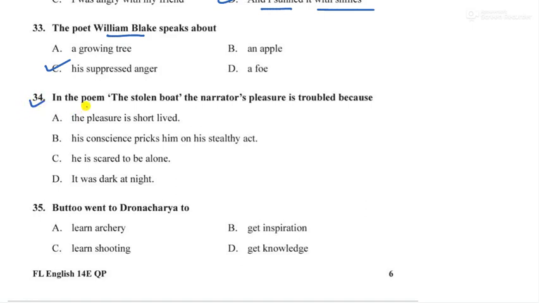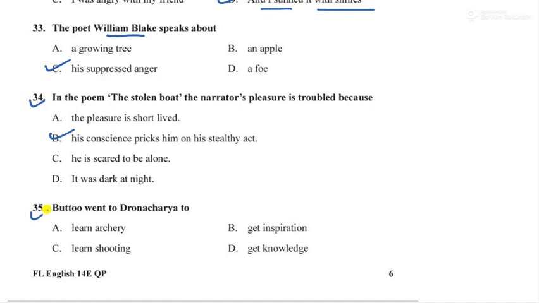Next is question number 34. In the poem The Stolen Boat, the narrator's pleasure is troubled because why? What is the answer? The pleasure is short-lived. No, his conscience pricks him on his stealthy act. He is scared to be alone. It was a dark night. So option number B. It was his stealthy act. So his conscience pricks him. Okay.